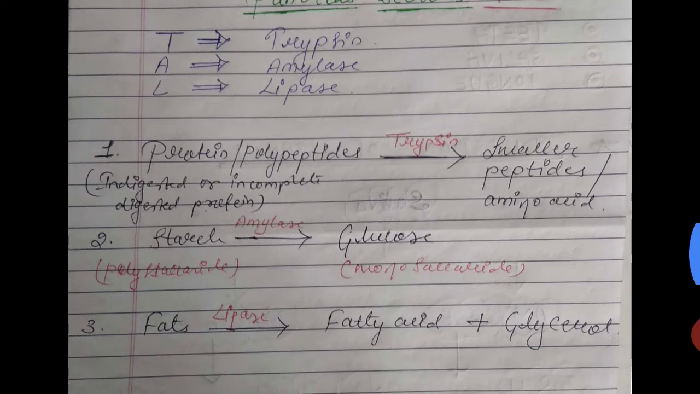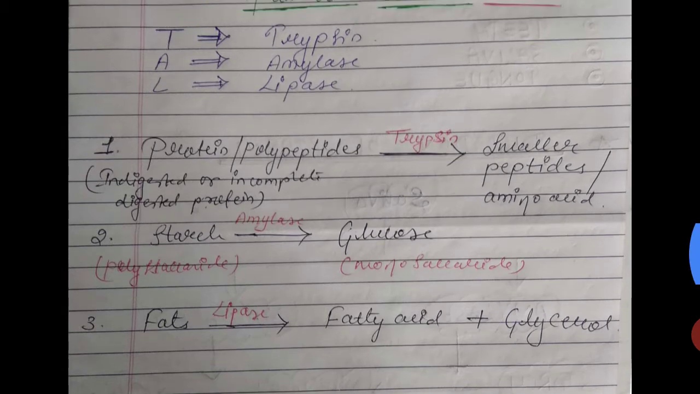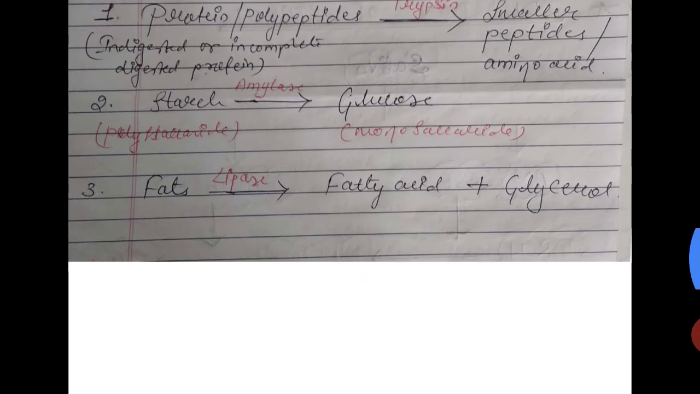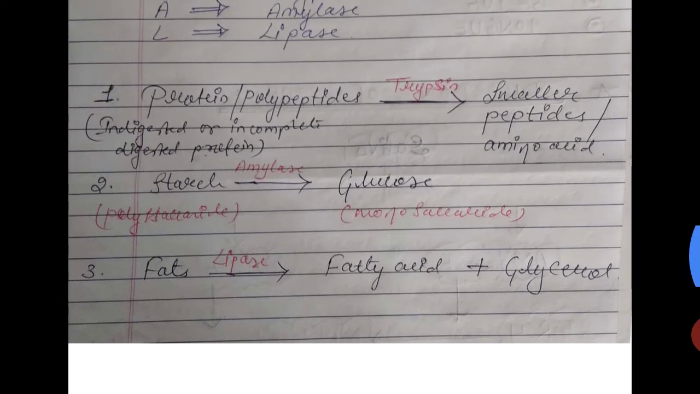So this trypsin converts the proteins or polypeptides, the undigested or incompletely digested proteins, into smaller peptides or amino acids. Amylase converts the starch, which is a polysaccharide, into glucose, which is a monosaccharide, and lipase converts the fats into fatty acids and glycerol. So all these bigger food molecules are converted into smaller and simpler forms.